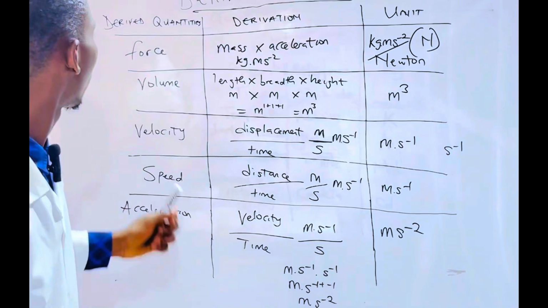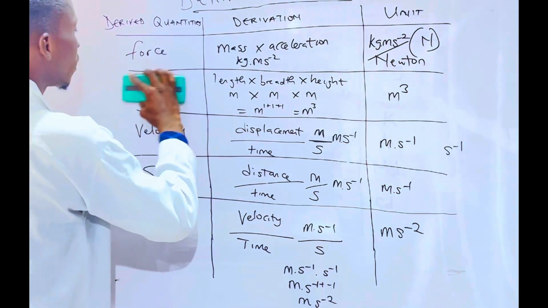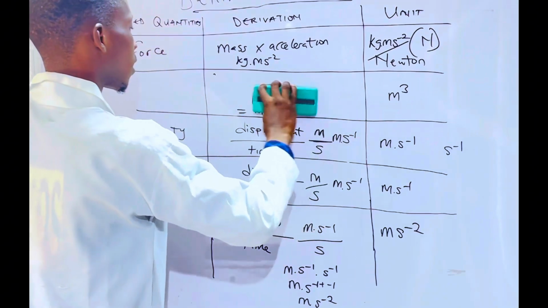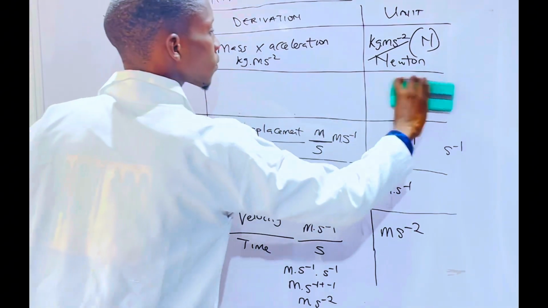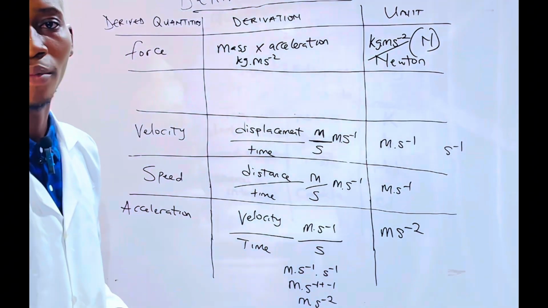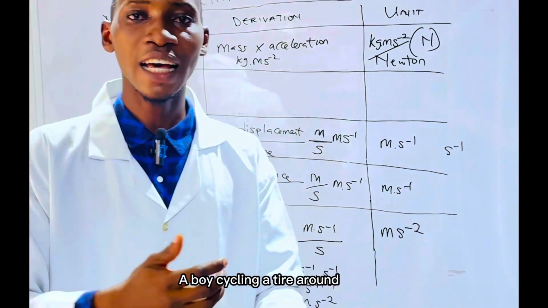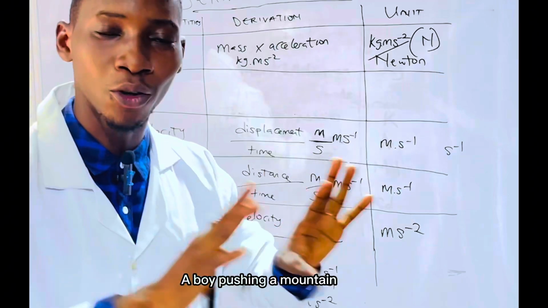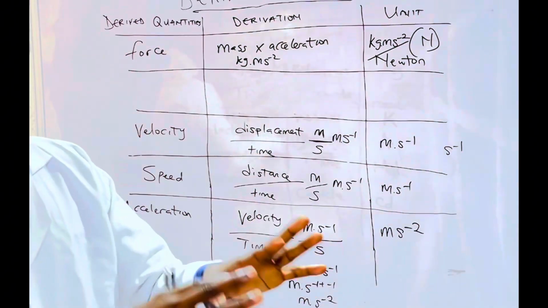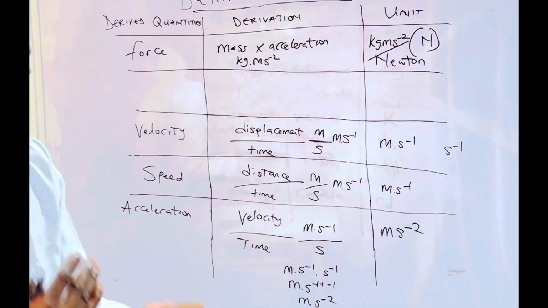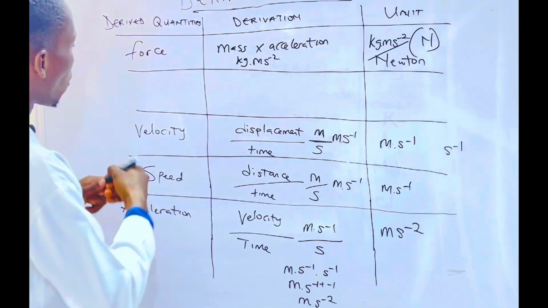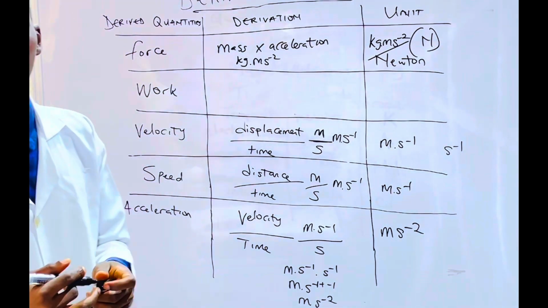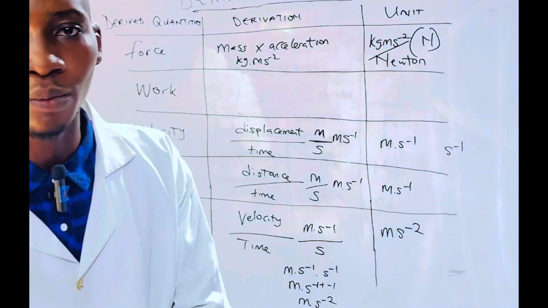So another derived quantity we are going to look at today is work. I have a question. Let's look at this question together. A boy cycling a tire around and a boy pushing a mountain. Which of the two is performing work? Let's look at it together now. Work is done when a force is applied and a distance is moved.